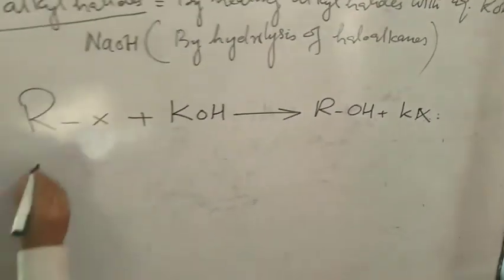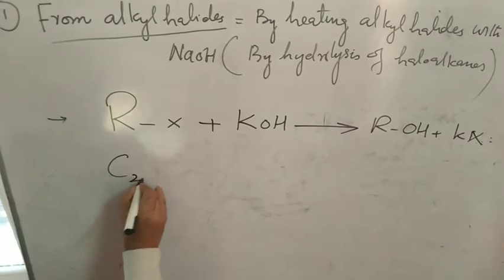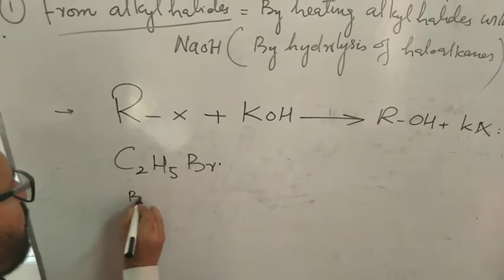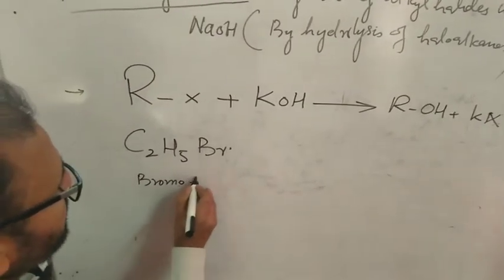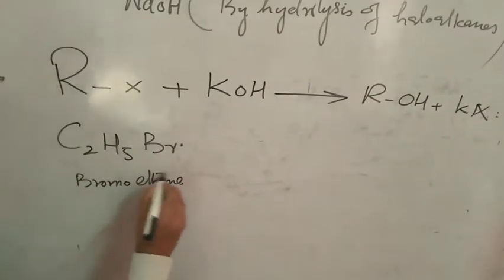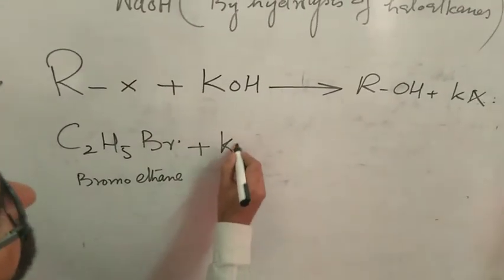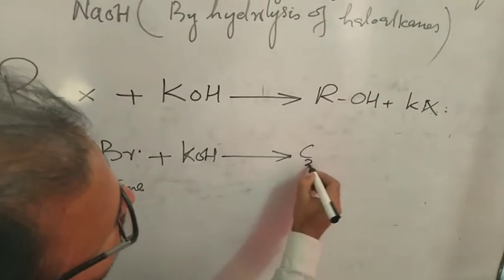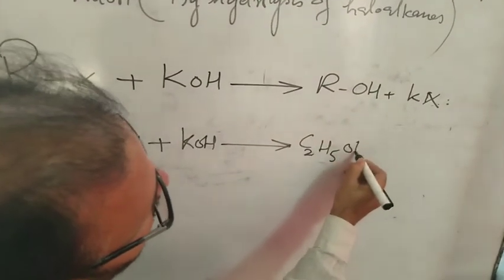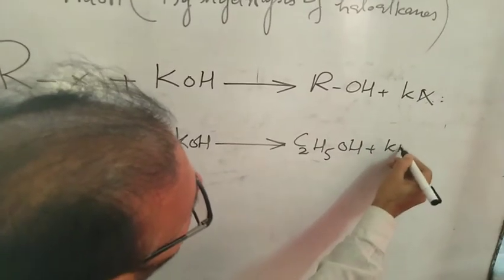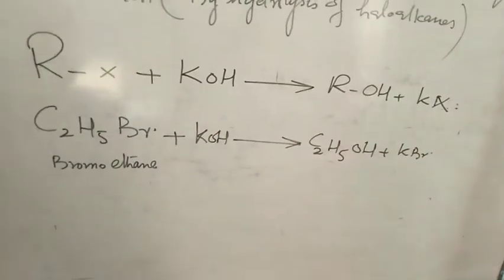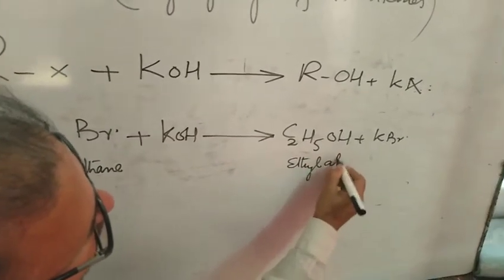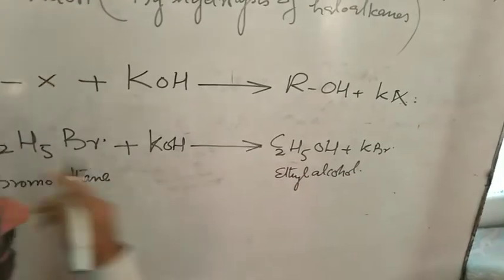This is the general reaction. For example, I have taken the ethyl bromide, bromoethane. And when we heat it with the potassium hydroxide, it gives ethyl alcohol and potassium bromide.